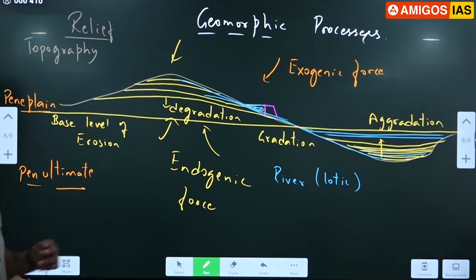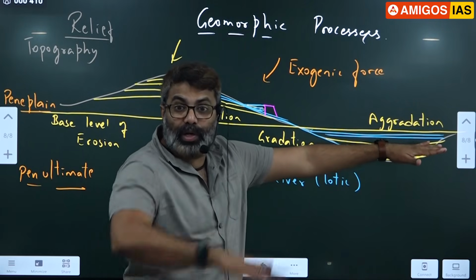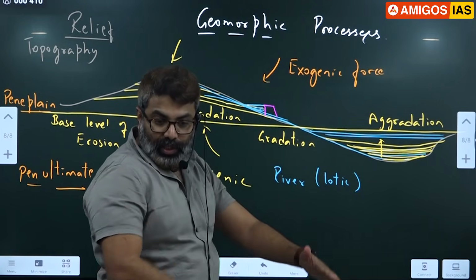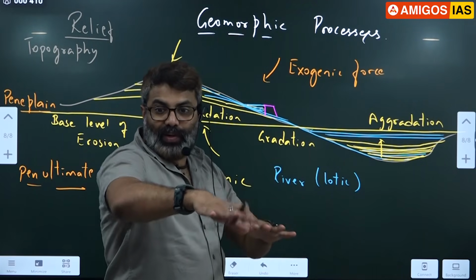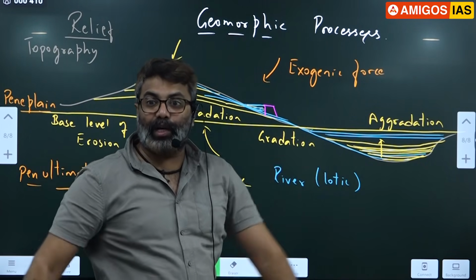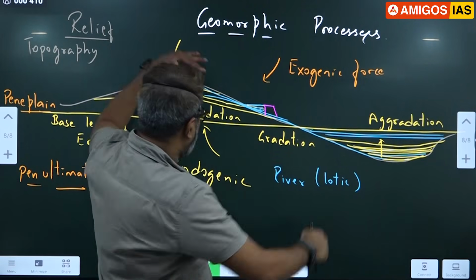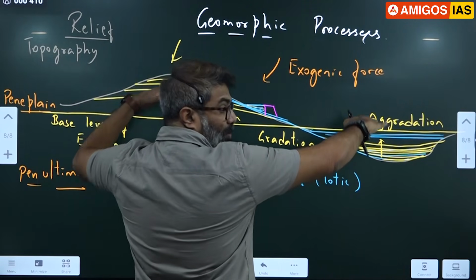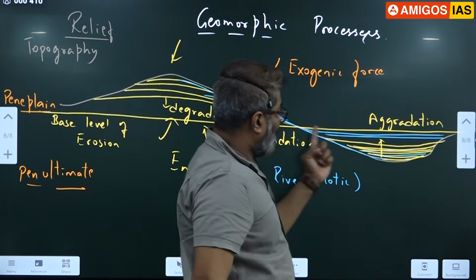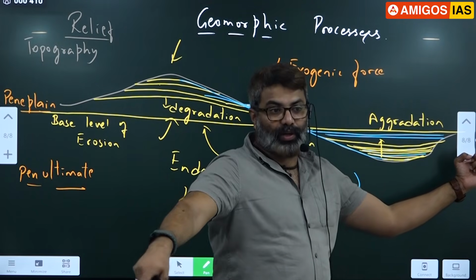So if you understand this, you'll understand why, just below the Himalayas, we have the northern alluvial plain. The Himalayas are mountains. Just below them there was a huge depression earlier that got filled with alluvial soil brought by the Himalayan rivers. Today we have a large flat plain called the endogenic plain. So the Himalayas are also decreasing, and slowly that plain is also getting filled up. The depression also got filled up. So this flat plain is now called the northern plain of India. Notice the atlas now, all of you.